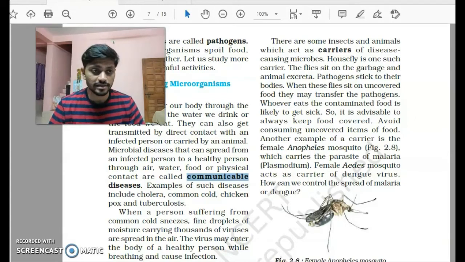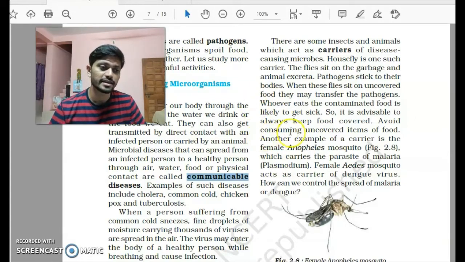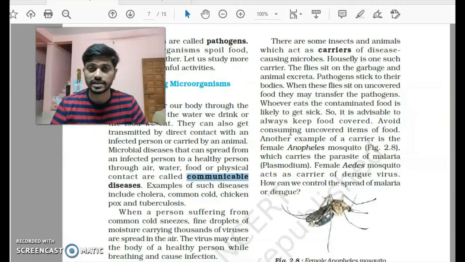These are called the carriers. You might have seen that in your vicinity there are house flies or mosquitoes. They sit on the excreta or the waste stuff which is left over.